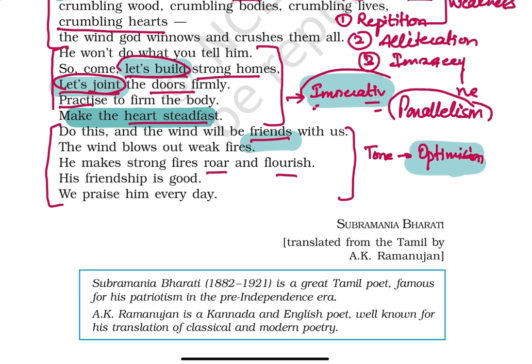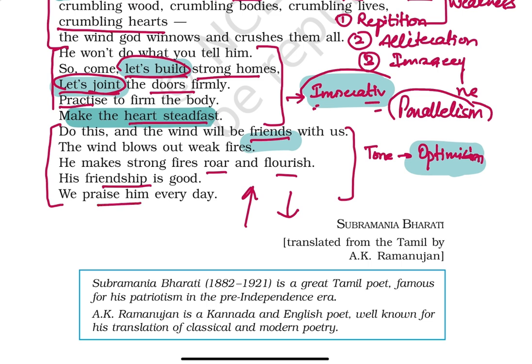So that means the life's challenges that are being represented by the wind are affecting people in a different way. If you are stronger, they're really going to make you rise higher. But if you're weaker, they're really going to crumble you down. So strong people, those who are determined, those who are brave, those who are resilient, they are really going to face the challenges and they are going to come out as a winner. Okay, but the weak people, what are they going to do? They're just going to give up or break down when they face any kind of hardship.